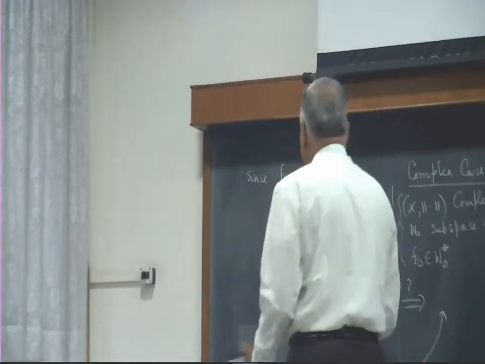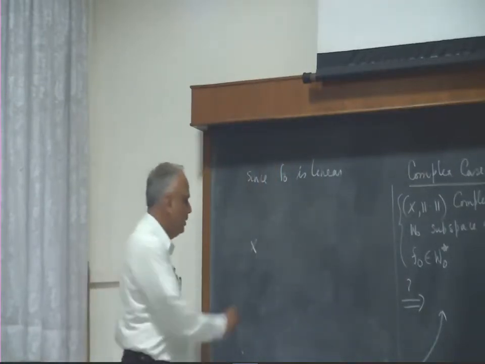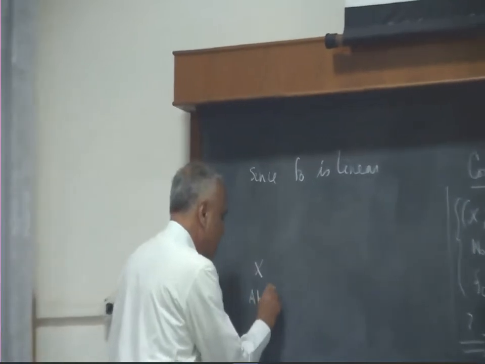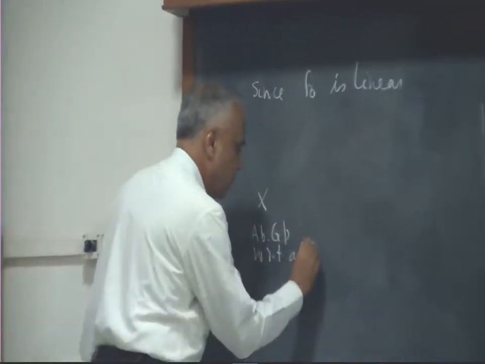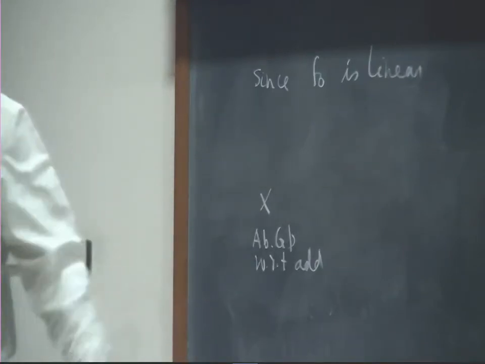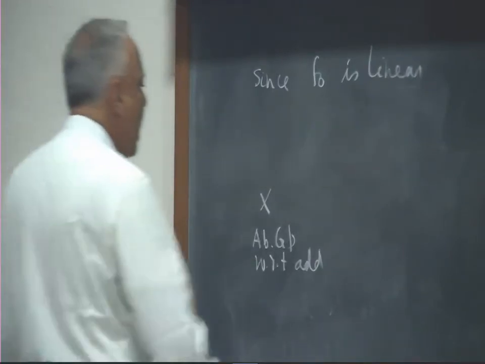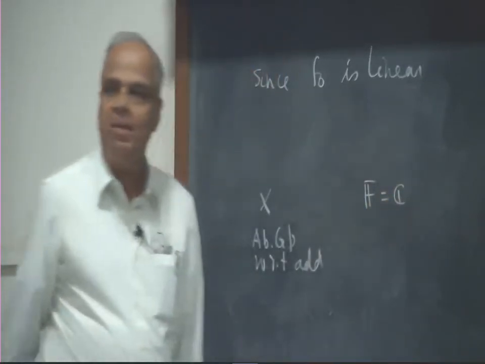So now I have X, which is an abelian group with respect to addition. That is already given because X is a non-linear space, and I have the field to be the complex numbers, that is given.